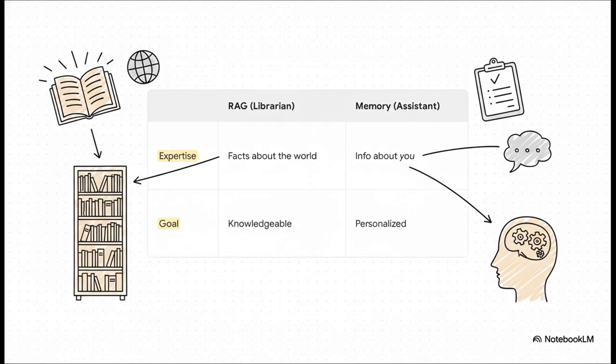Now, to make this even clearer, let's put memory side by side with something you might have heard of called RAG. Think of RAG as a research librarian. It's an expert on static, factual information about the world. It makes the AI knowledgeable. But memory, that's like a personal assistant. It's an expert on dynamic, specific information about you. Its goal is to make the agent personalized, and you absolutely need both to build a truly great AI agent.